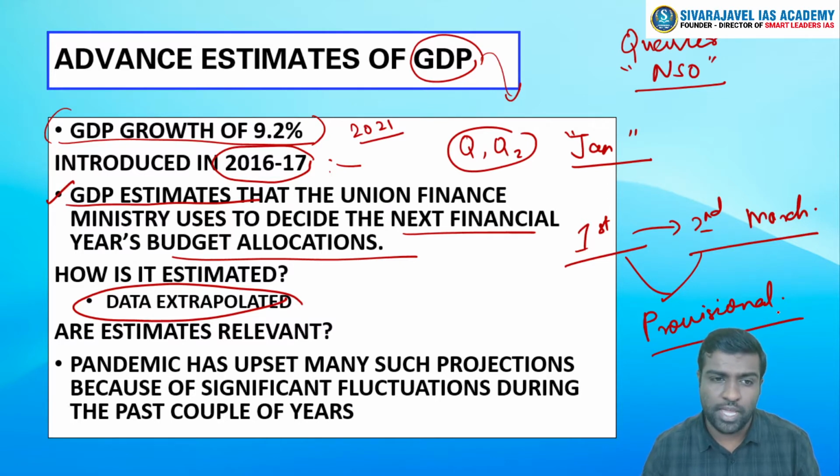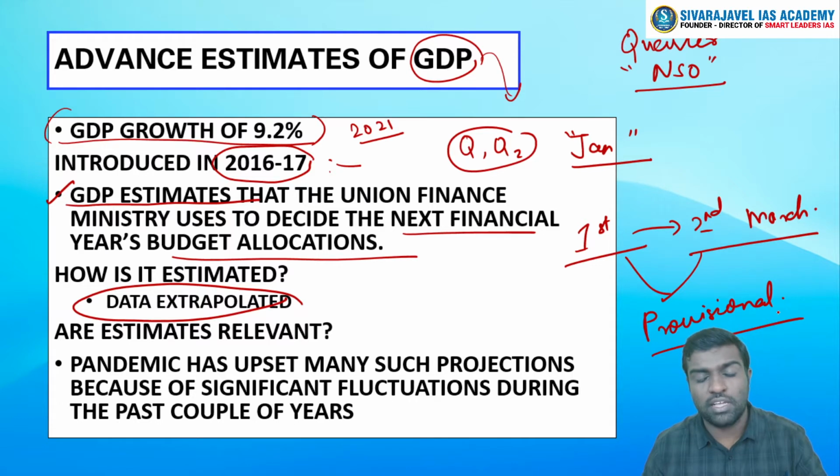But the question remains: if we are going to make policy decisions on the basis of this advanced estimate, how relevant are the numbers as of now? For example, in the first week of January, we have this particular data. With this data, we estimate that growth is going to be 9.2. But we did not foresee that there is going to be a pandemic again, or the third wave, or any other downward risks for the growth of India.